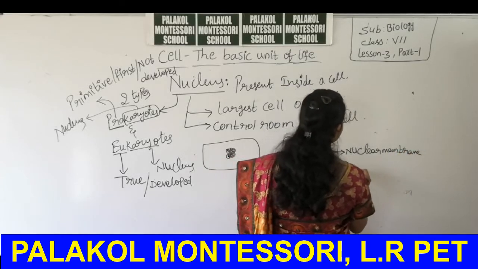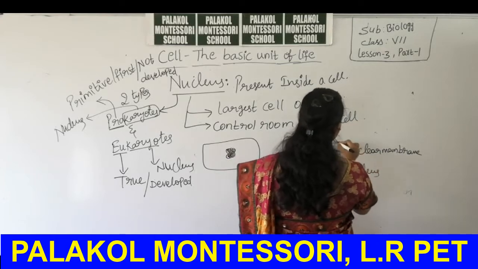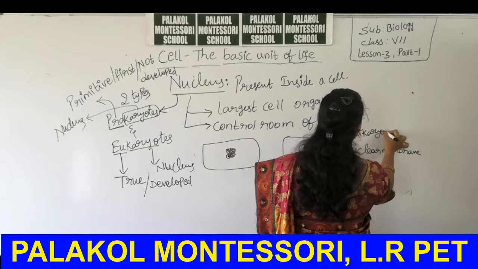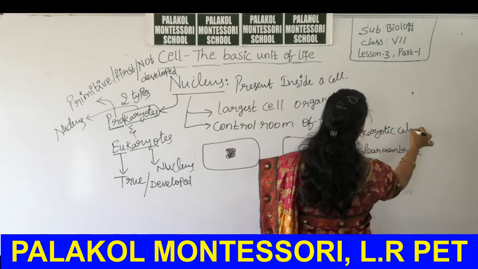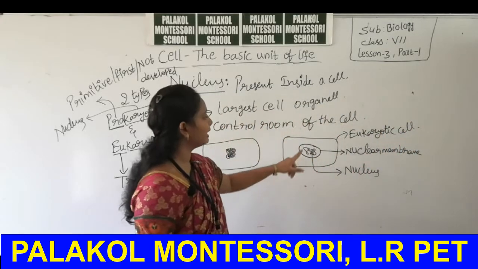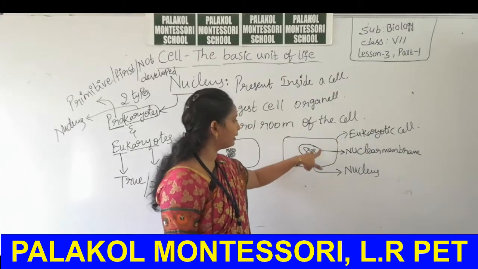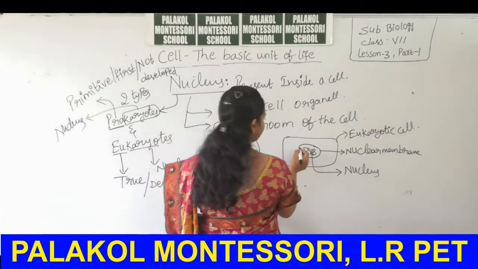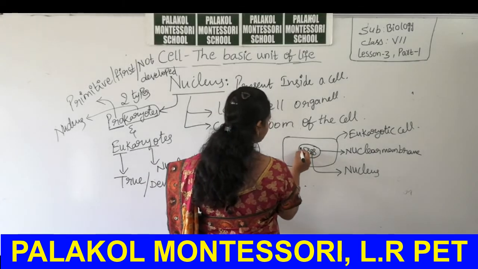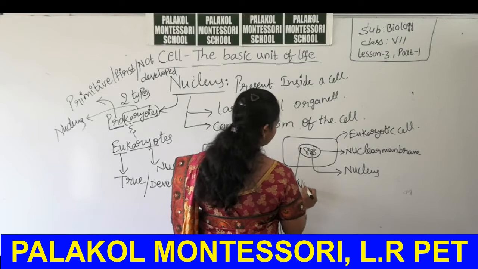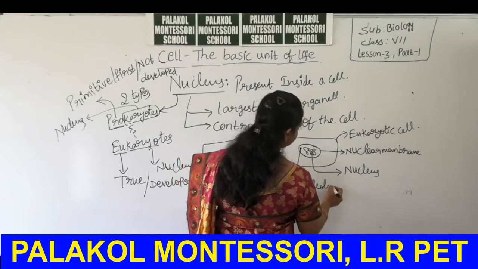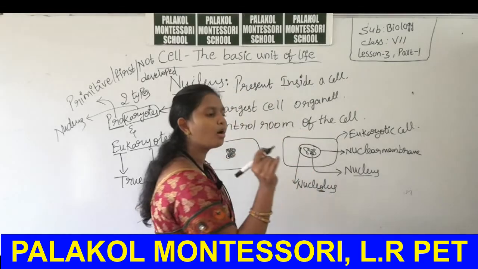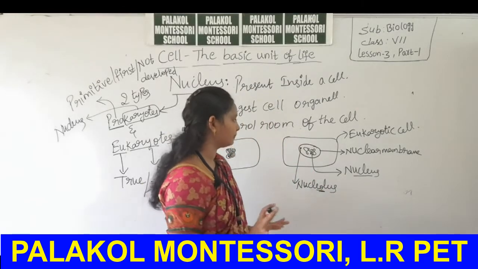This is the nucleus, this is a eukaryotic cell. Inside it the nucleolus is also present. It is the nucleus, it is the nucleolus, a small spot-like structure.